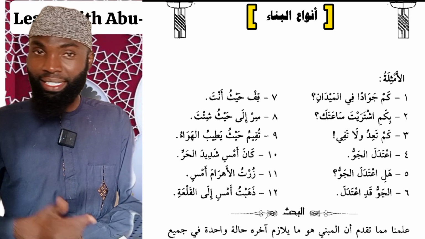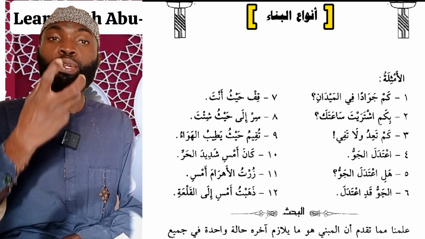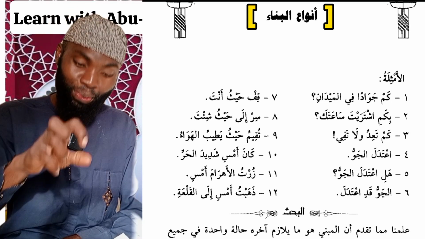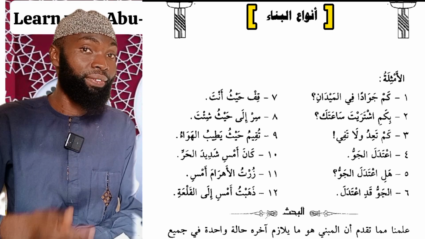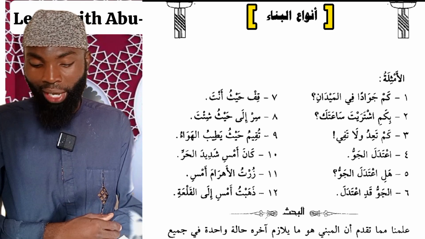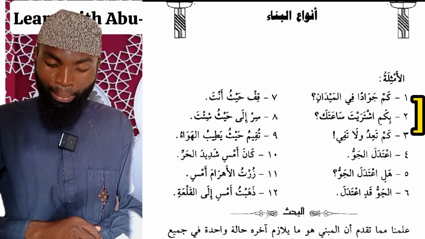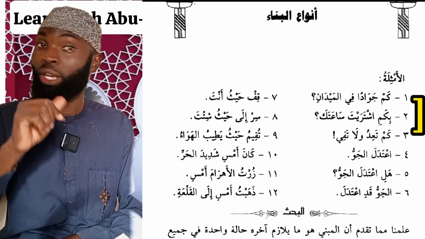Now we have examples here, so that with these examples, we learn how to speak using these words, and also how to speak without thinking whether these words are fixed or not, because you have a lot of words in your archive. The first example we have here is Kam Jawadan fil Maidan. How many horses are in the field? So Kam is the word we are looking at here.